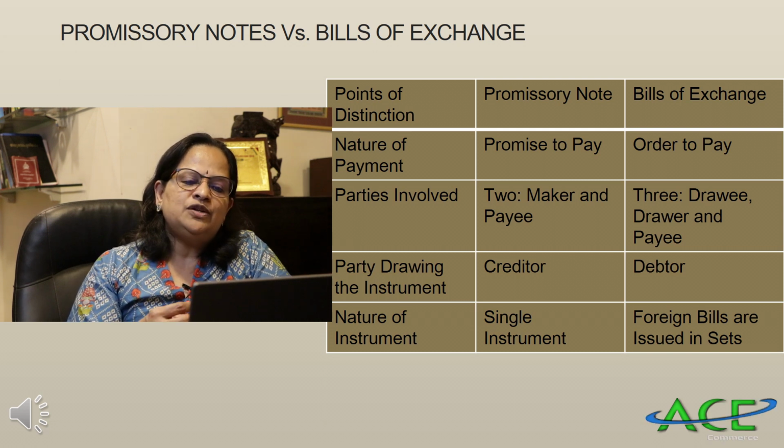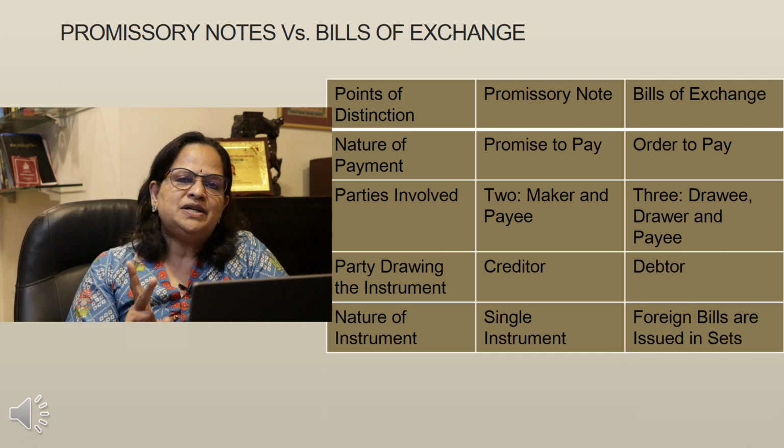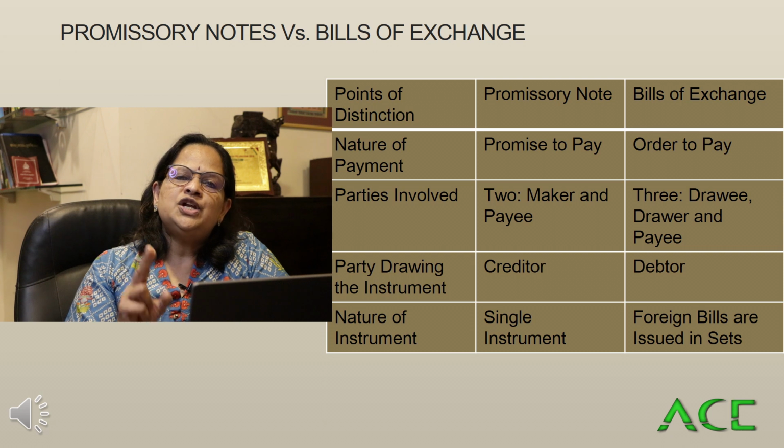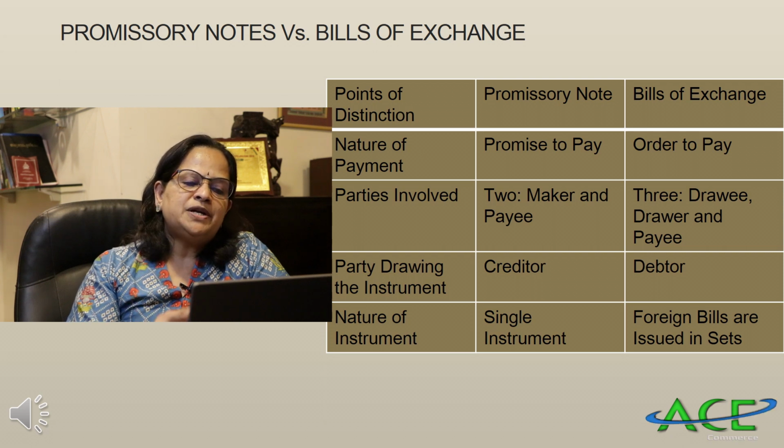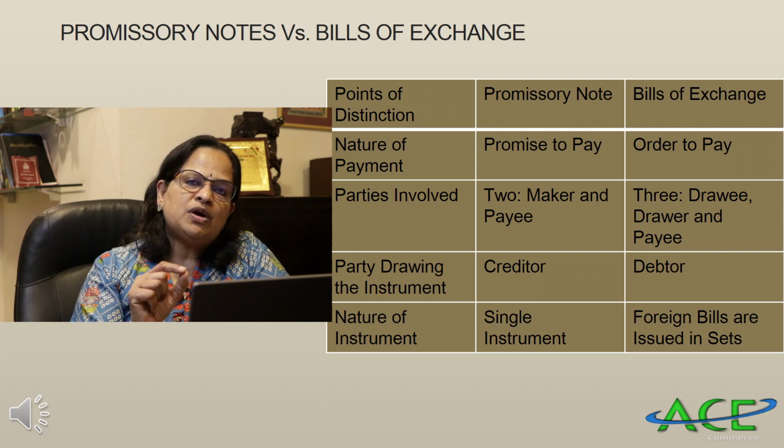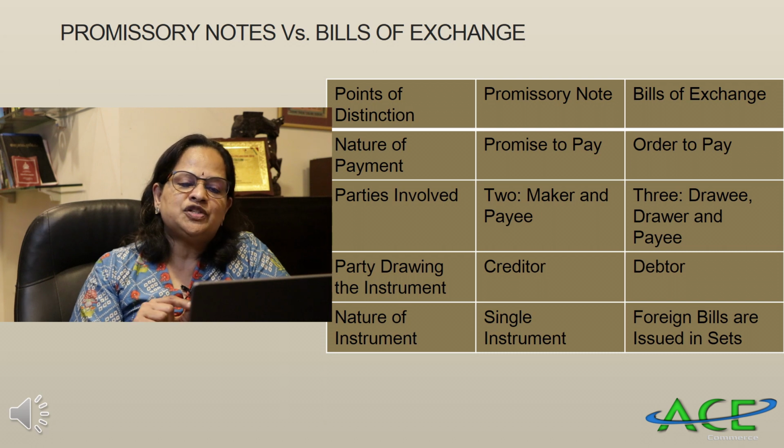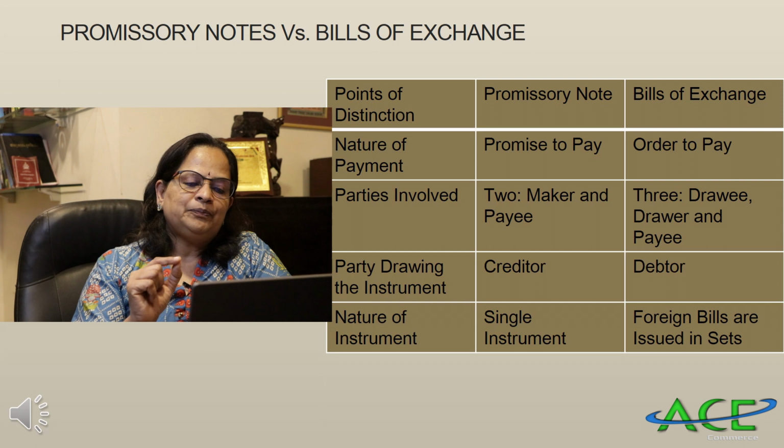Now, parties involved. You have to remember that in a promissory note, the maker and payee are there. In the case of a bill of exchange, 3 parties. We have seen that 2 parties are also possible. Usually 3 parties in a bill of exchange: drawee, drawer and payee. Party drawing the instrument: in the case of a promissory note, the debtor is making the instrument; in the case of a bill of exchange, the creditor is making the instrument.